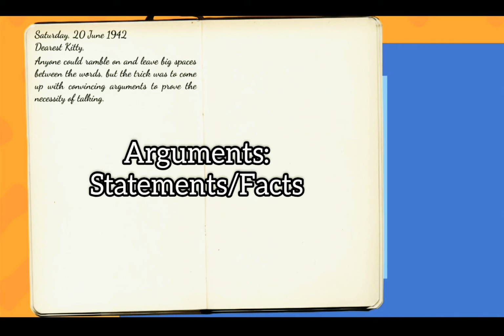But see how this little girl is thinking about how to come up with convincing arguments. Convincing means effective, and arguments means facts or statements to support the fact that it is important to talk during the class. So she's thinking how to come up with interesting arguments to convince her teacher that it is important to talk during the class.